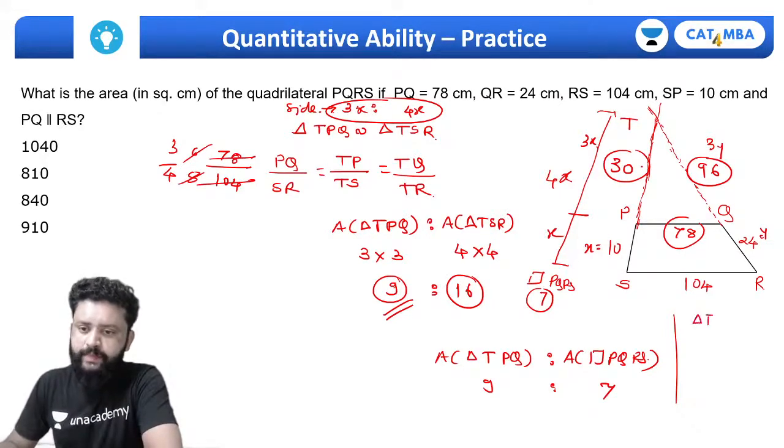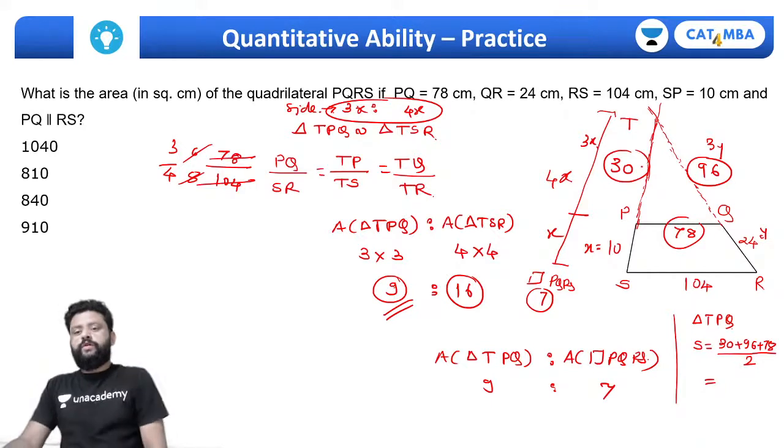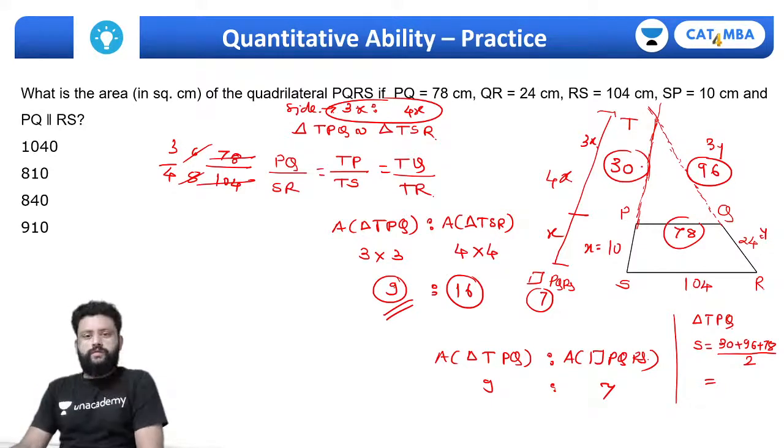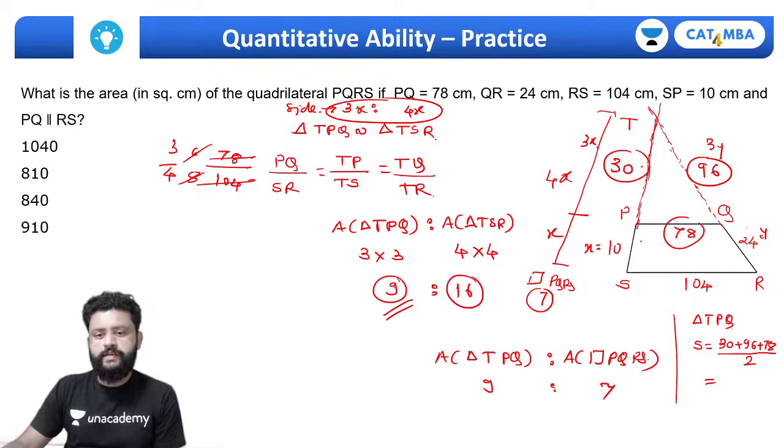So triangle TPQ, the semi perimeter is half of 30 plus 96 plus 78. Oh, sorry, my mistake. This is not 96.